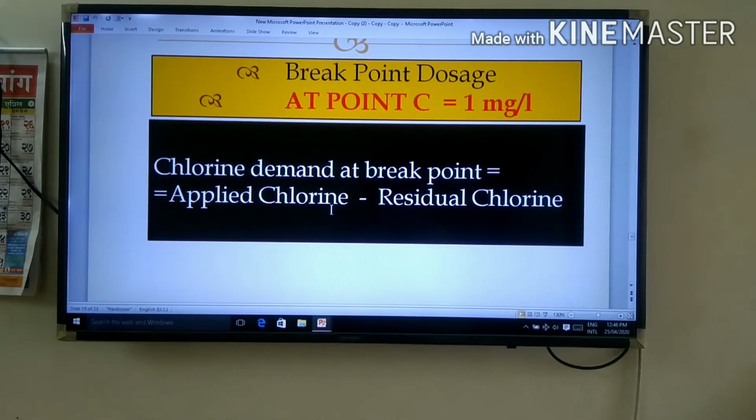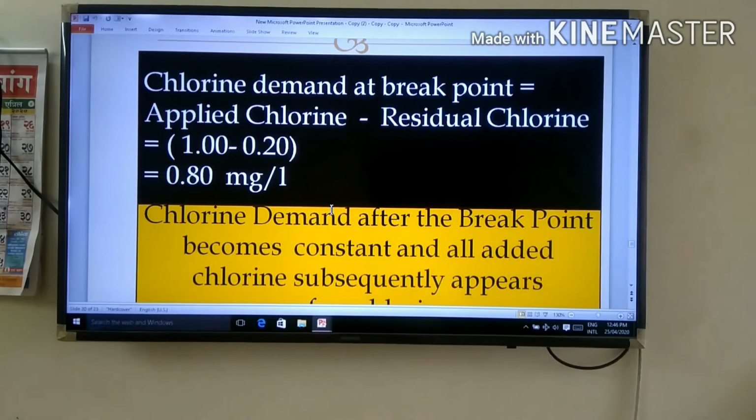Breakpoint dosage at point C is equal to 1 mg per liter. The chlorine demand at breakpoint is equal to applied chlorine minus residual chlorine, which is 1.00 as your applied chlorine and 0.2 as residual chlorine.